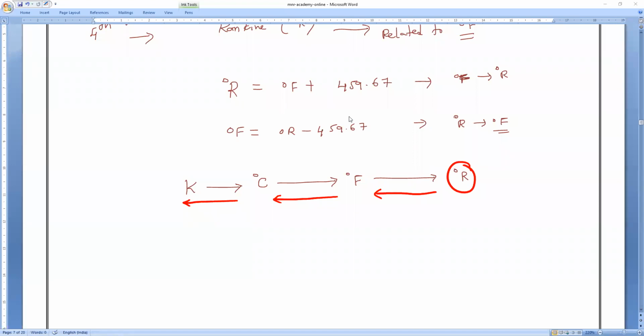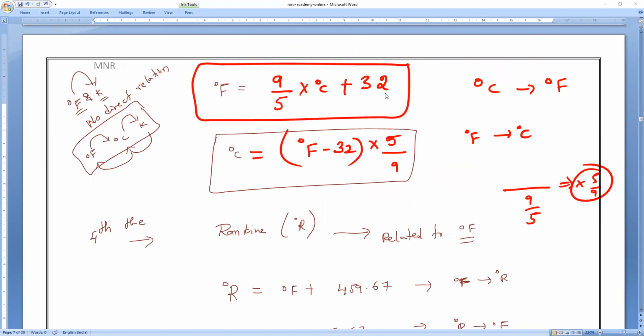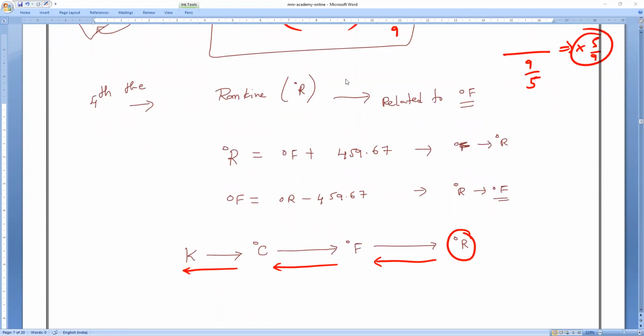That is the value actually. Like how you are getting plus 32 here, in the same way 459 is the starting point of the Fahrenheit scale. Understand everything? Everybody? Please respond, guys. So that is what you have to remember. Any doubt? Anybody can ask me. Okay, guys? Understood?